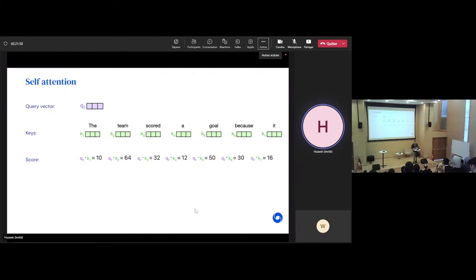And then there's one step which is not that important. It's just for numerical stability. You divide it by the square root of the size of the vector, because if the vectors are very large, then these numbers are going to be very large, and it's more stable to divide it.